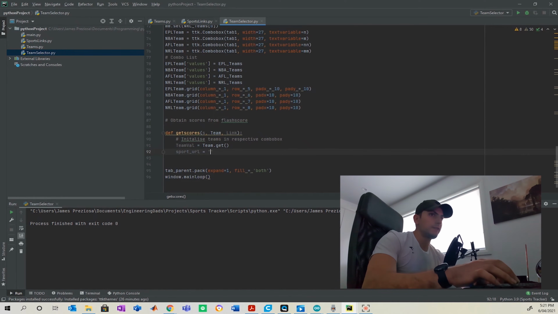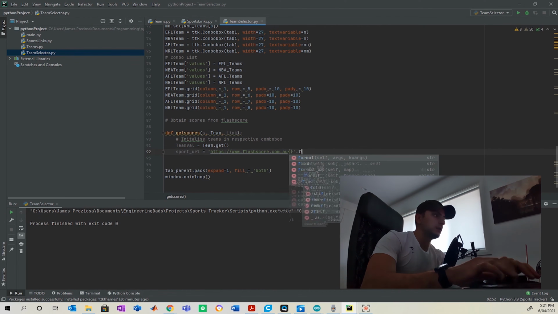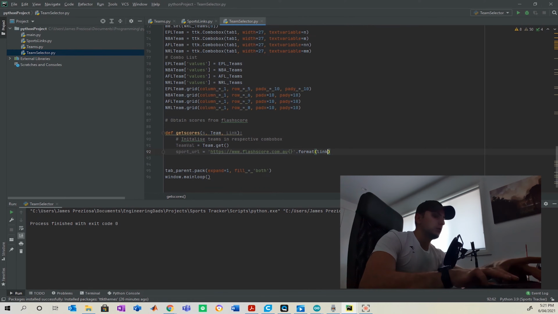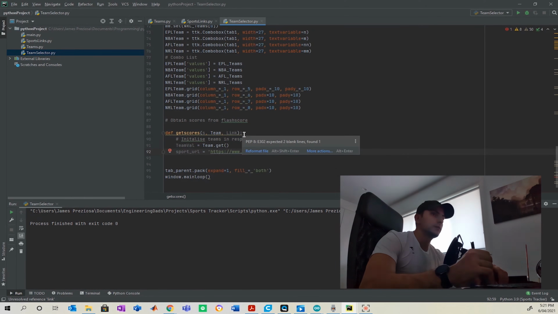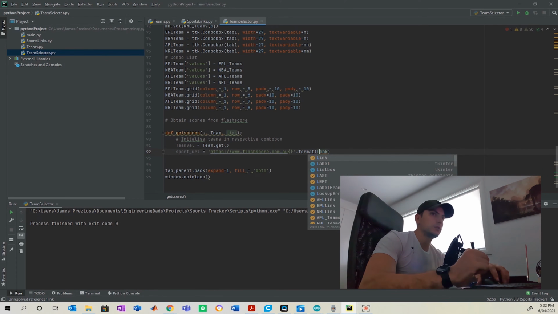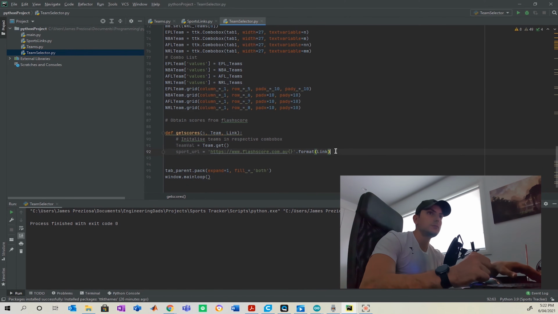And I'm just gonna get that from Flash Score straight up. So like I said before, the leading link is going to be flashscore.com.au. And now the beauty about using format is all you got to do is put these 2 brackets here and write .format and your argument on your side, which is going to be link, which we're going to get to very soon. Ensuring our syntax is correct.